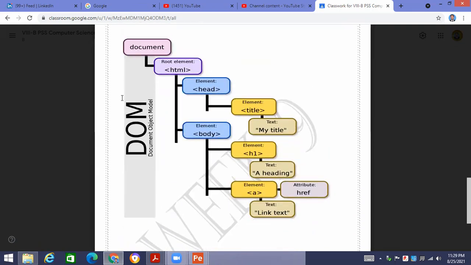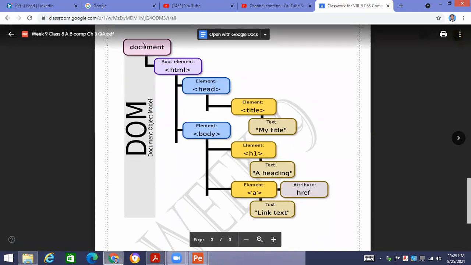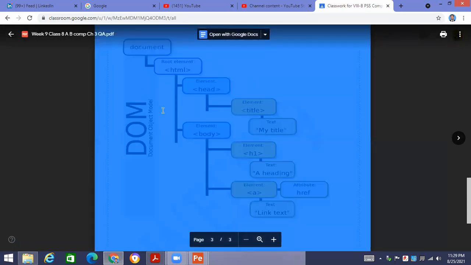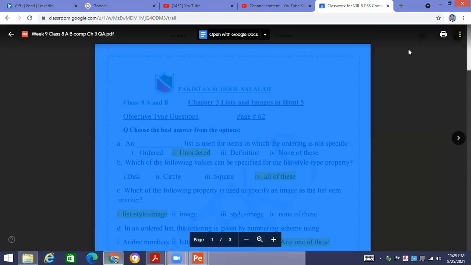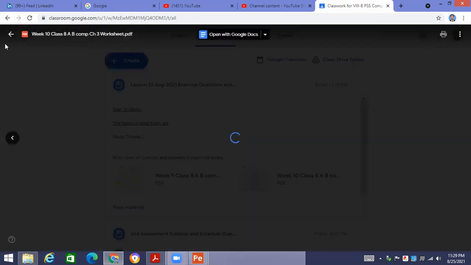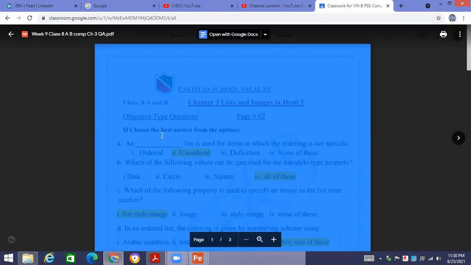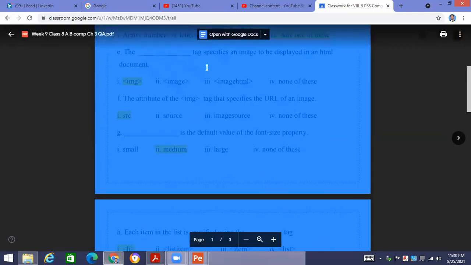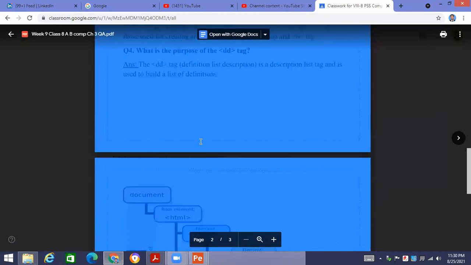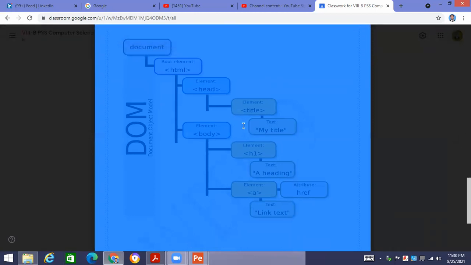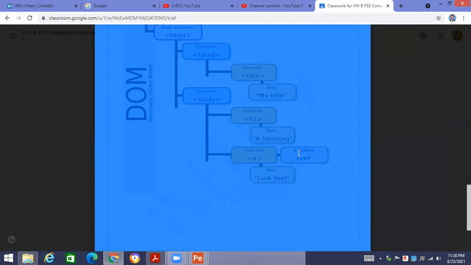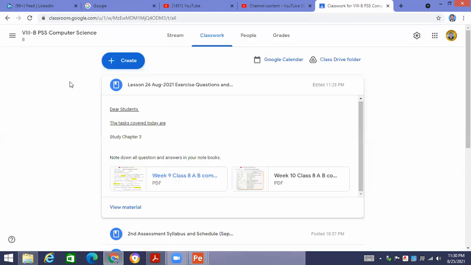This is basically how we set up the HTML document. What is the structure of the HTML document? HTML is basically the document in which you are going to set up first. You know what we do first: we set up the HTML, then inside the HTML tags there is basically the head section. In the head section there would be title, in the head section there would be style, and in the body section there would be text given. So all these points are very important for us.